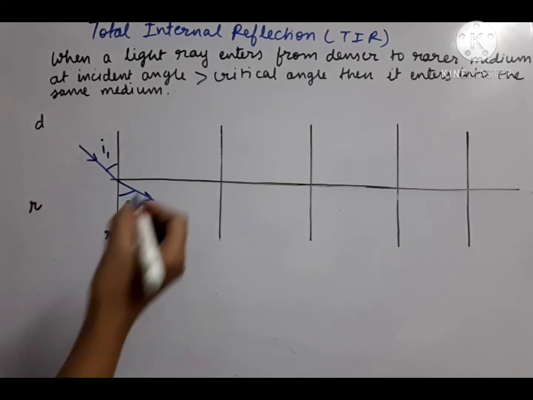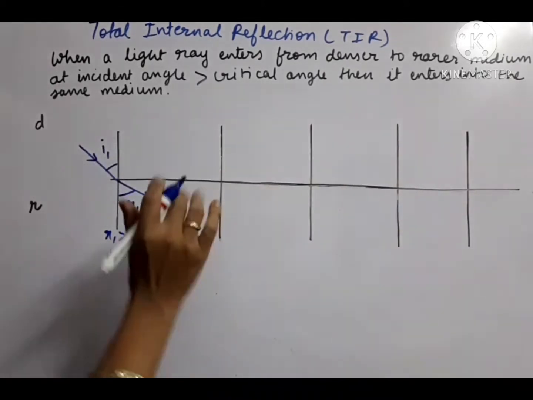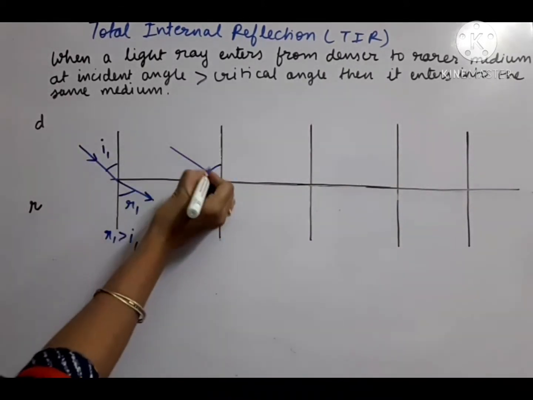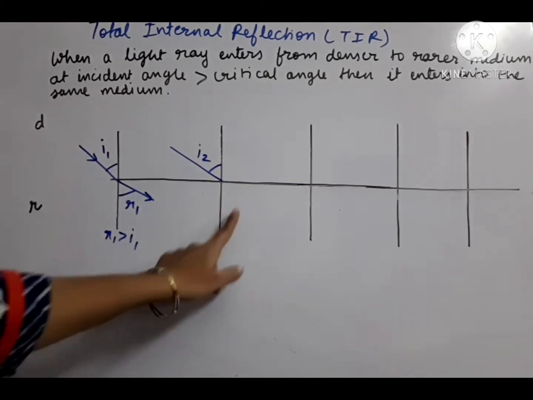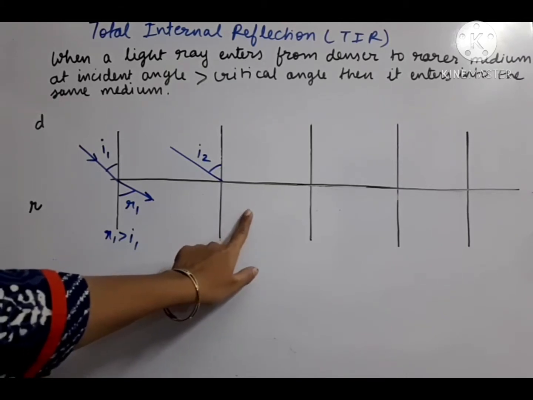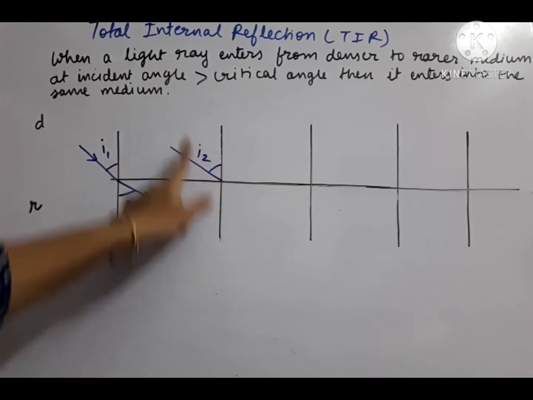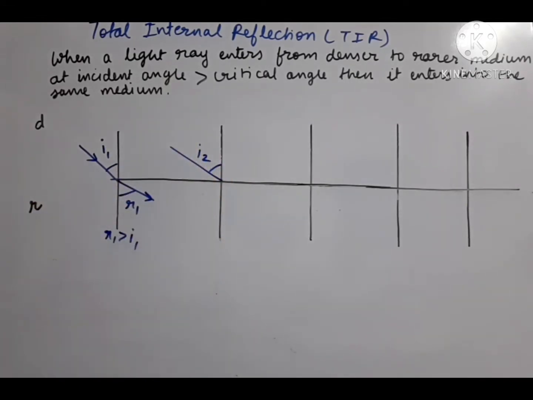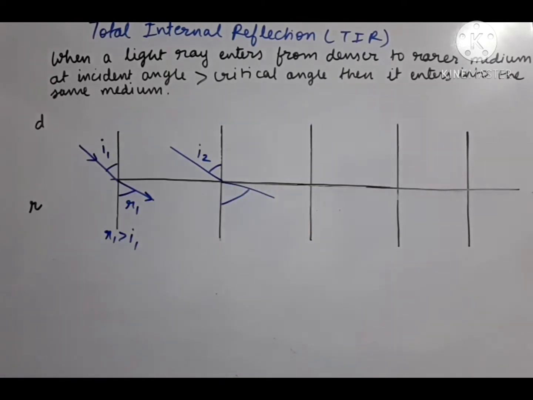After that, now we will do what? We will increase the incident angle continuously. So now I am increasing the incident angle. This is my new incident angle. So what will happen here? Just think, the refraction angle will obviously be greater because we are turning from denser to rarer medium. So the ray has to turn away from the normal, this way.